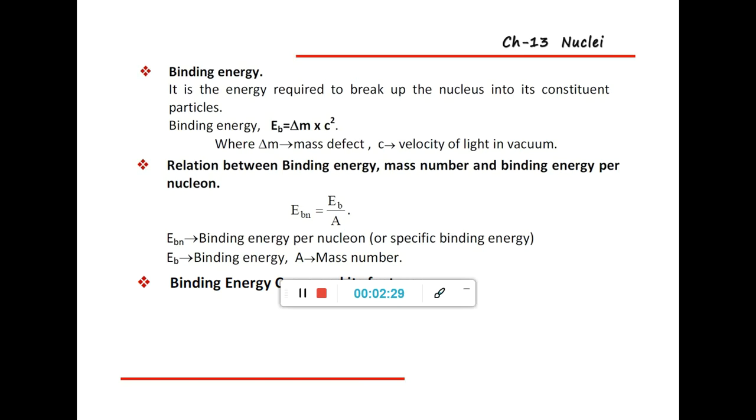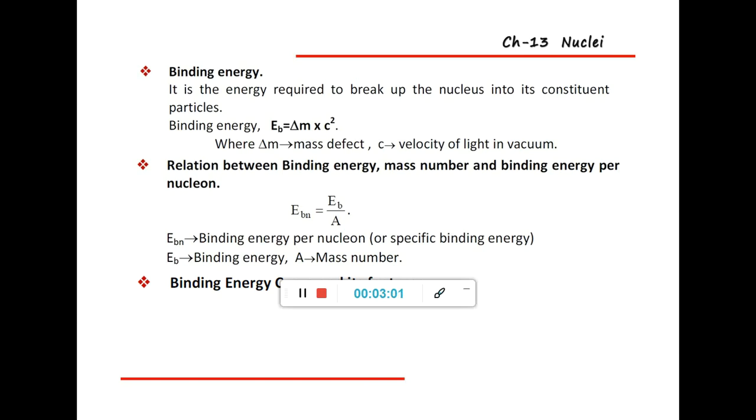So in this equation, EB is equal to delta M into C square, where delta M is the mass defect. Actually, binding energy is the energy required to break up the nucleus into its constituent particles. We know that the nucleus is made by the proton and neutron, and the constituent particles means the proton and neutron.